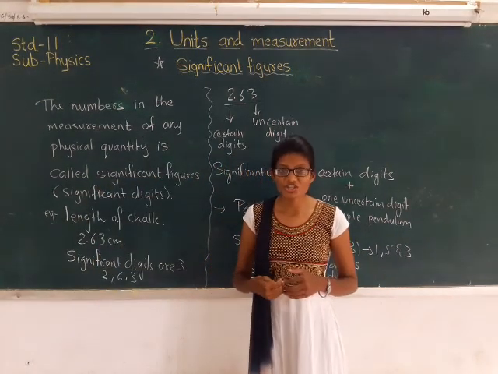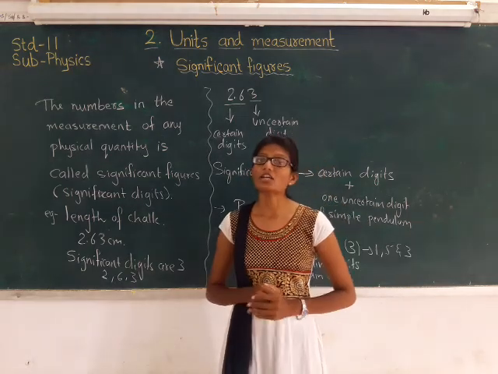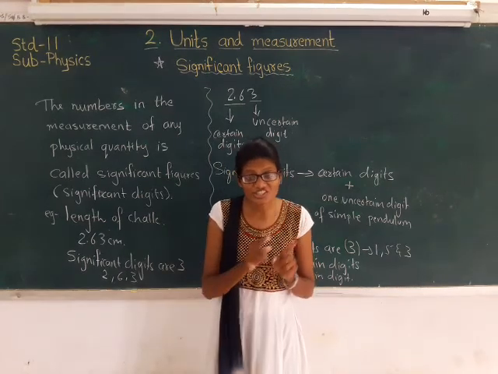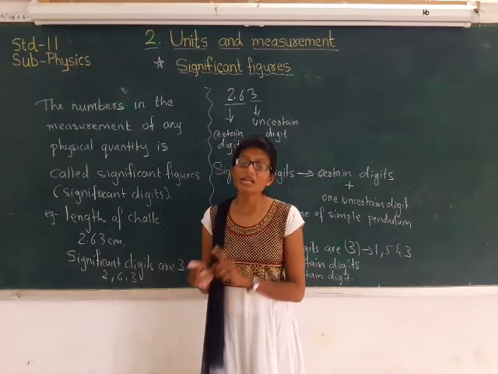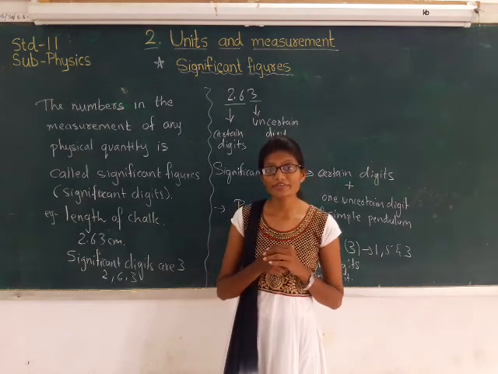Whenever we are taking the measurement, that measurement includes the numbers as well as the unit along with that. So all the digits that we are having in that number are called significant digits, or significant figures.